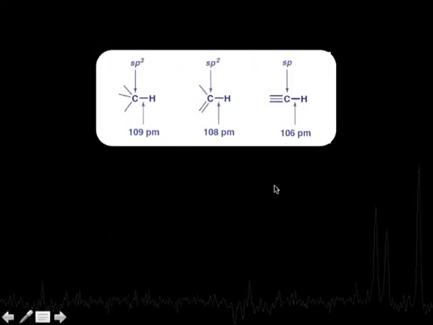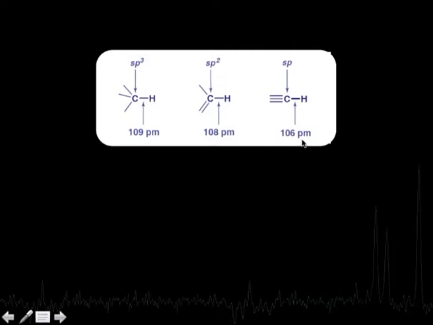As a consequence, look at the numbers here: this C-H, which is the sp3 hybrid orbital of the carbon atom, is 109 picometers, this is 108 picometers, this is 106 picometers. Since this is the shortest and the reduced mass happens to be the same in the three cases, this will be the strongest bond.